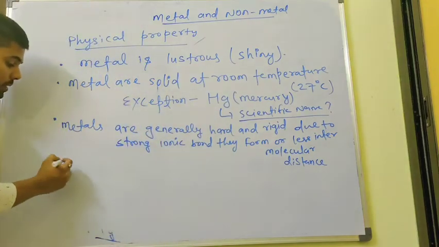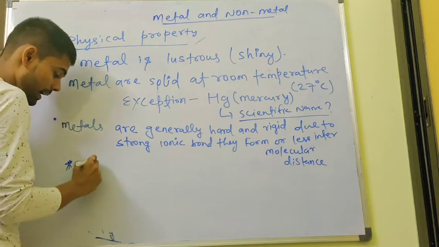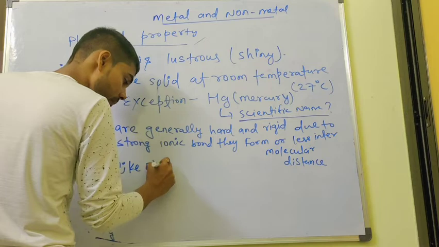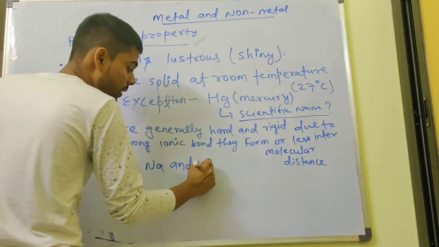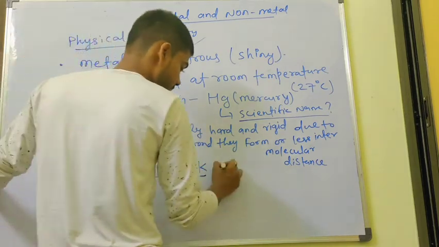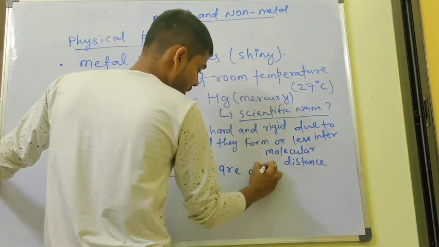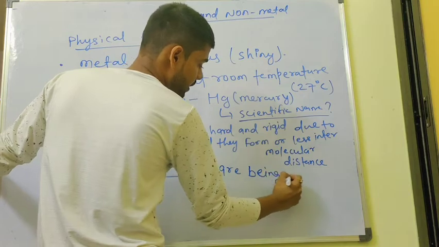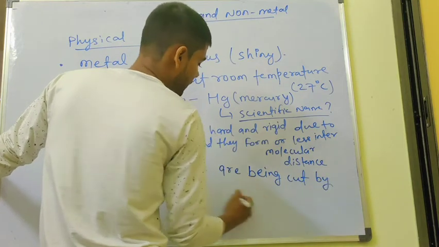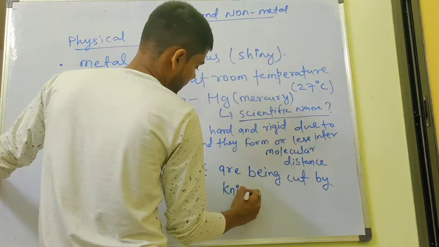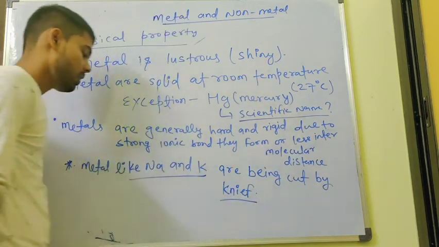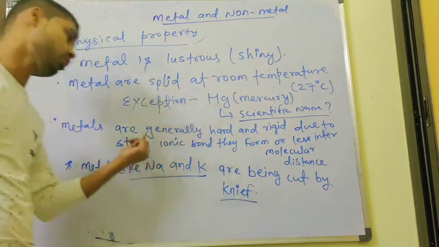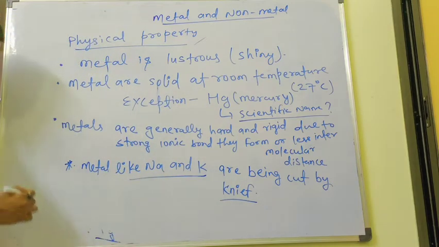But here one more concept comes. Metals like sodium and potassium can be cut by a knife. So the question comes, which metals can be cut by a knife? Your answer is sodium and potassium are the metals that can be cut by a knife. So they are not hard metals. Okay. Another point, bacha.